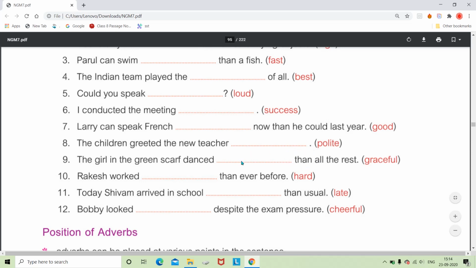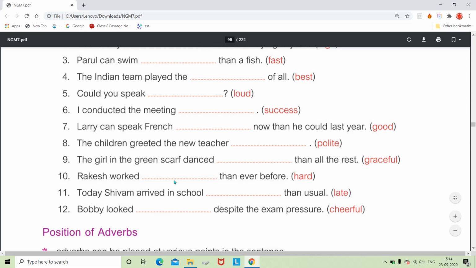Here we will be using either er or more, and we will definitely use more, because it has two or more syllables. So we will not add er, but we will add more before the adverb. So we'll say more gracefully. The girl in the green scarf danced more gracefully than all the rest.